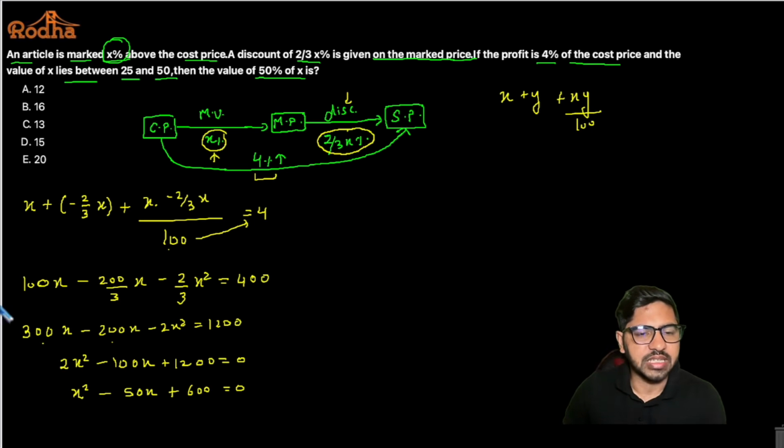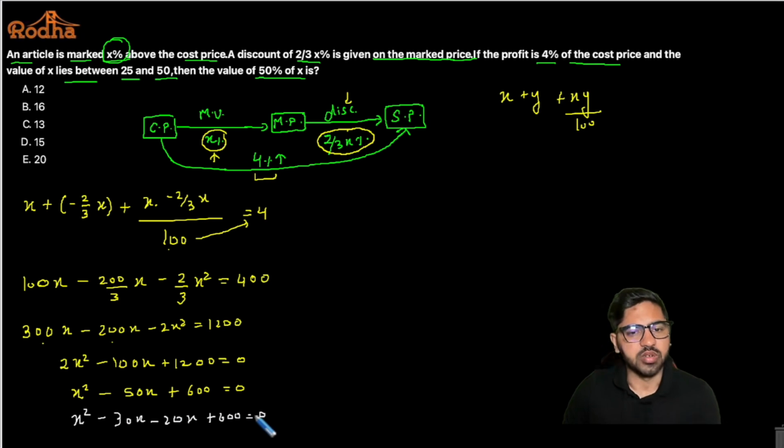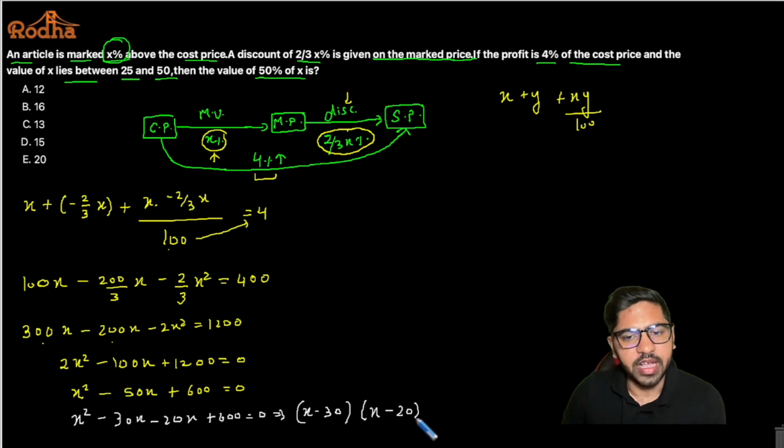So I can factorize it as 30 and 20, right? So this can be written as x square minus 30x minus 20x plus 600 is equal to 0. So from here I'll get x minus 30 into x minus 20, right? So the value of x that you're getting from here is 20 comma 30.